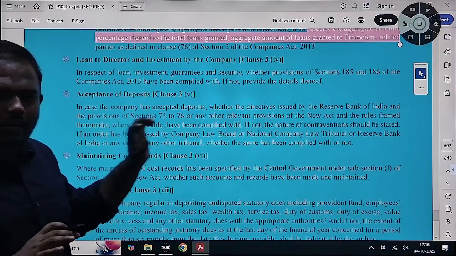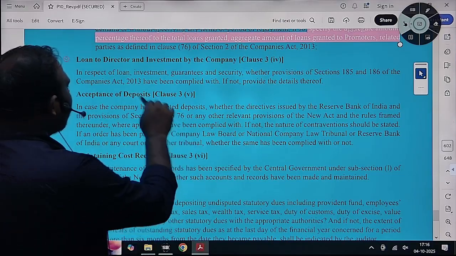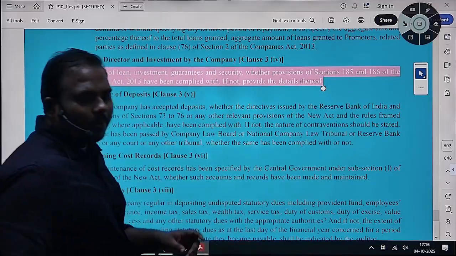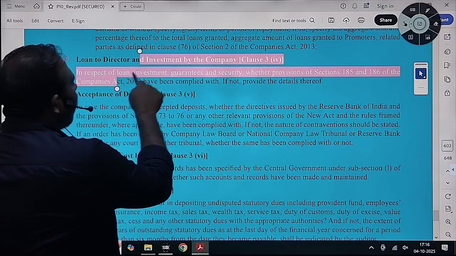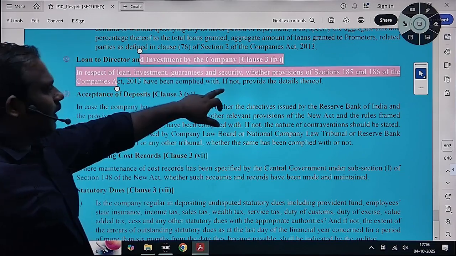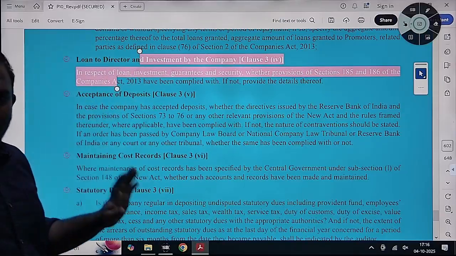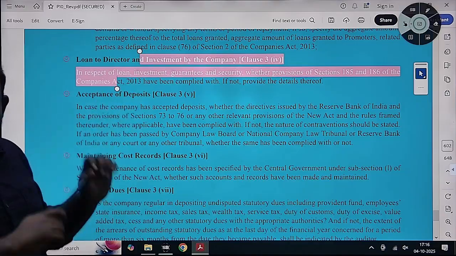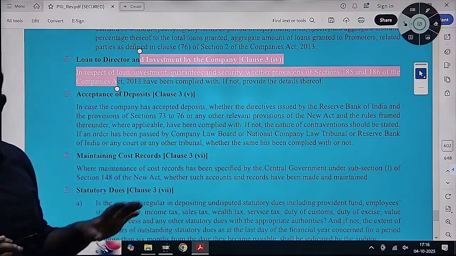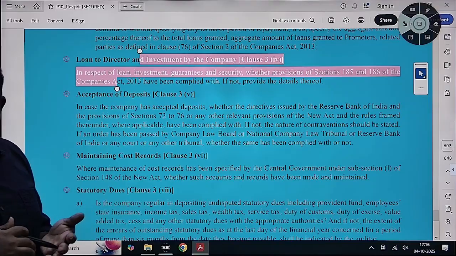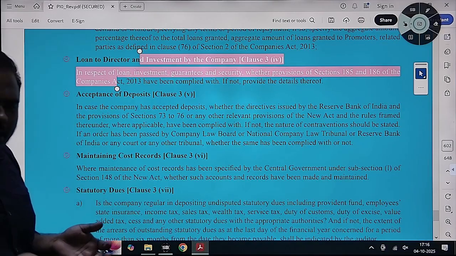लोन्स टू डायरेक्टर्स, नॉर्मली लोन्स टू डायरेक्टर्स नहीं देना है, कंपनी डायरेक्टर्स को लोन्स नहीं देना है, ये रिस्ट्रिक्टेड है। That is why you will check whether the compliance of provisions 185 and 186 has been complied with. लोन टू डायरेक्टर तो नहीं होगा, इन्वेस्टमेंट मेड बाय द कंपनी इन्वेस्टमेंट कर सकता है, 186 के compliance है, whether the provisions of section 186 of Companies Act have been complied or not. 185 का compliance तो loans to directors नहीं होना चाहिए, किसी का केस में नहीं होगा. So whether the provisions have been complied or not, you need to check as an auditor, and if complied, yes, we have found that the company has complied with all the provisions of section 185 and 186, you can write that.